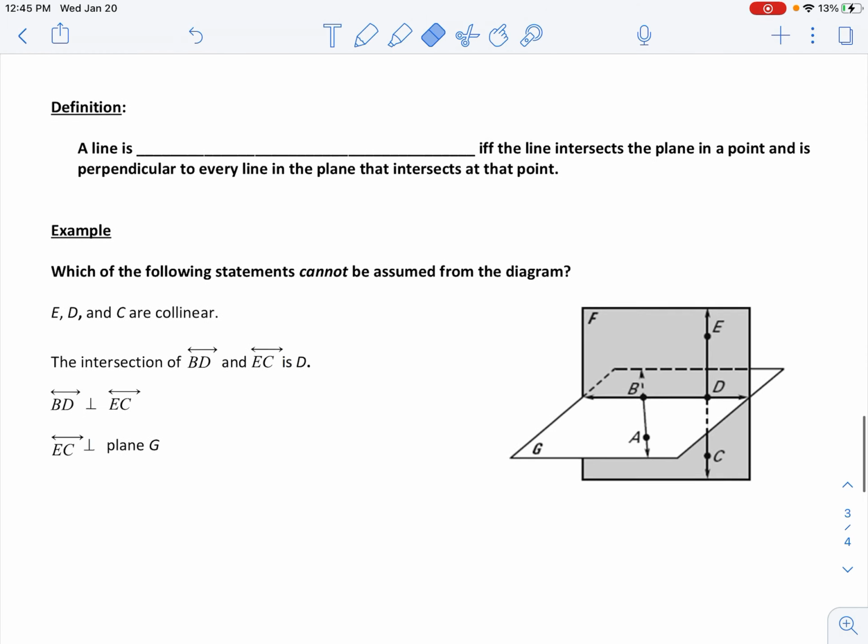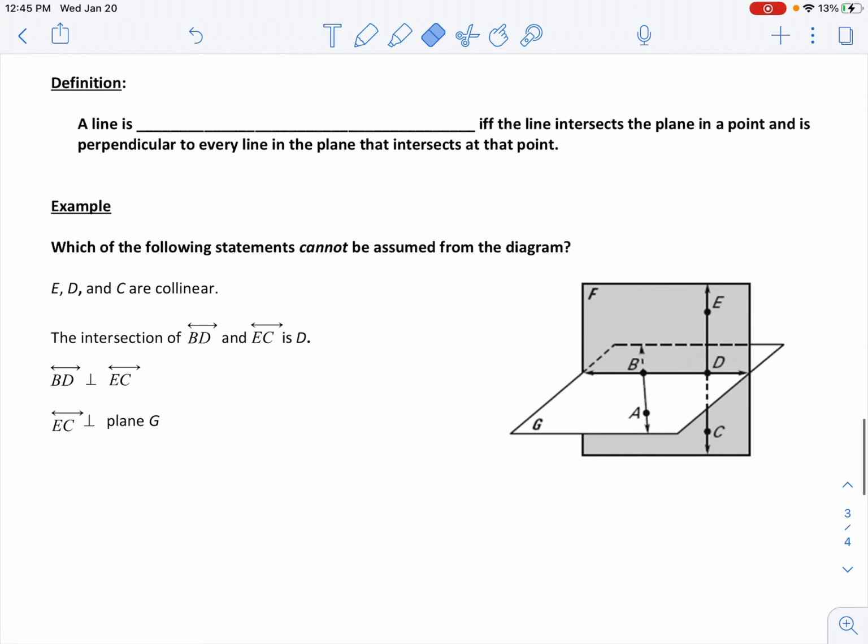And then one little example here, and then a definition, then an example, and we'll wrap up today's notes. It says a line is blank if and only if the line intersects the plane in a point and is perpendicular to every line in the plane that intersects at that point. Basically what we're saying here, a line is perpendicular to a plane if and only if it is perpendicular to every line in that plane.